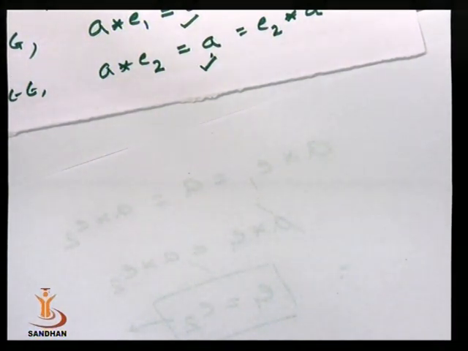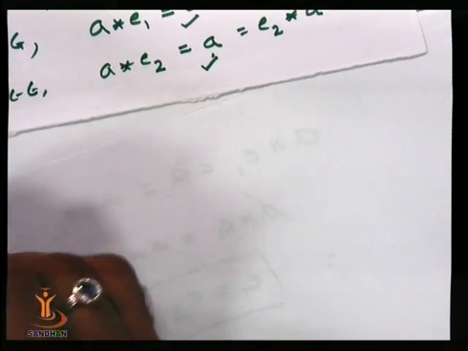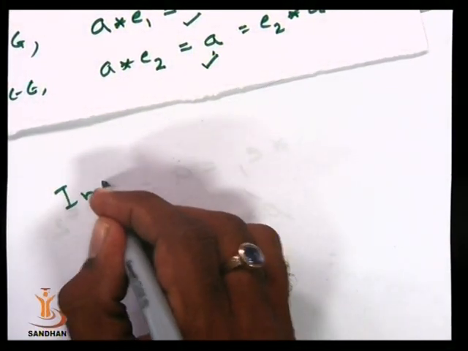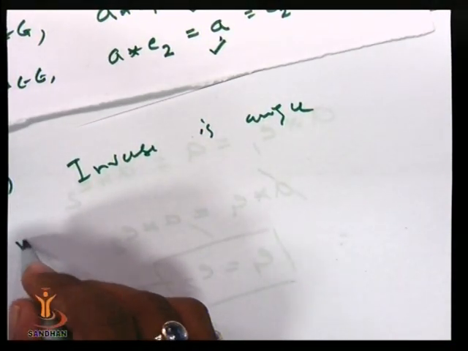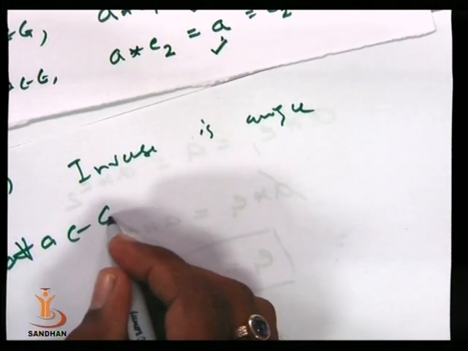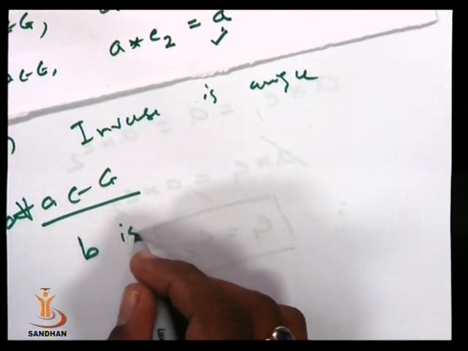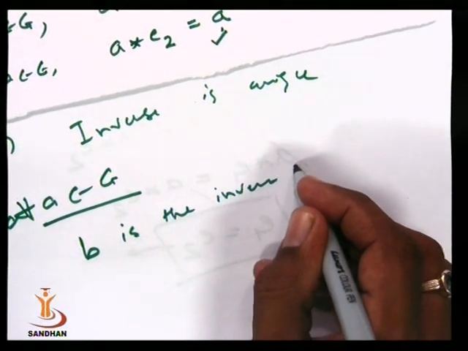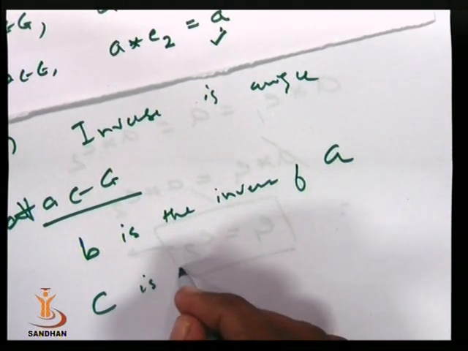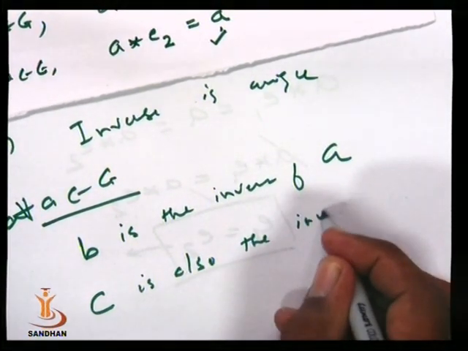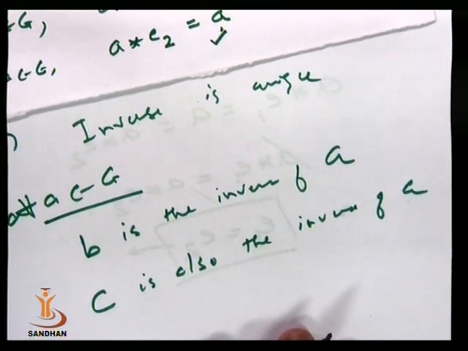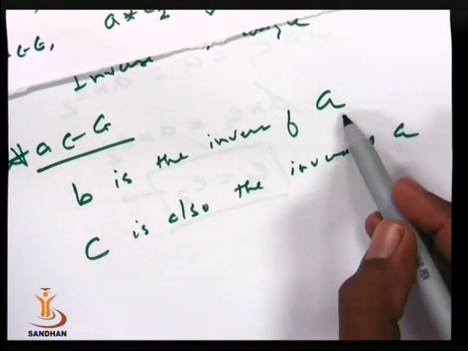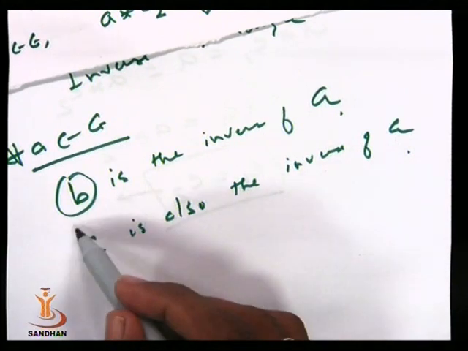Similarly, the third property is that the inverse of an element is always unique. Inverse is unique. Let us consider, for any A belonging to G, say B is the inverse of A, and say C is also the inverse of A. We have to prove every element has a unique inverse. But let us suppose A has inverse B as well as A has inverse C.